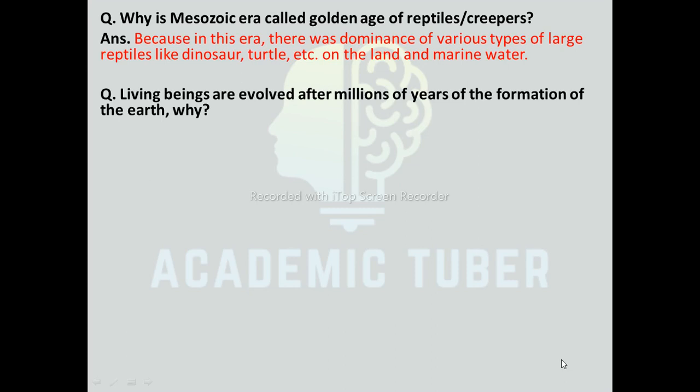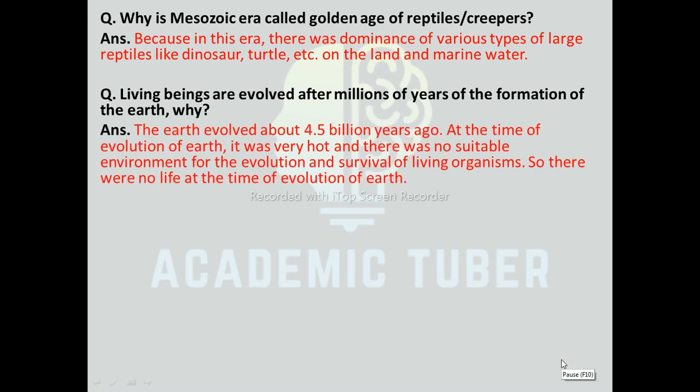Next question: living beings are evolved after millions of years of the formation of the earth. Why? The Earth evolved after 4.5 billion years ago. At the time of evolution of Earth, it was very hot and there was no suitable environment for the evolution and survival of living organisms. So there was no life at the time of evolution of Earth.